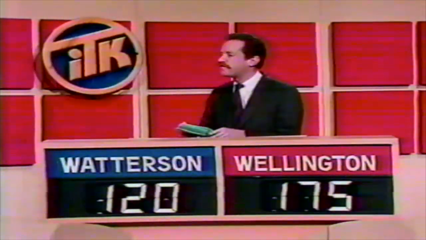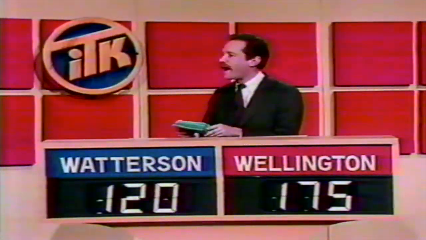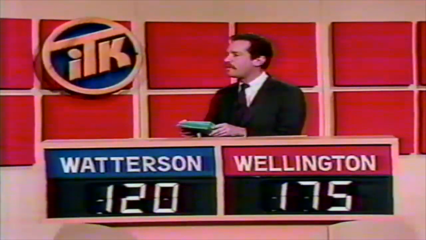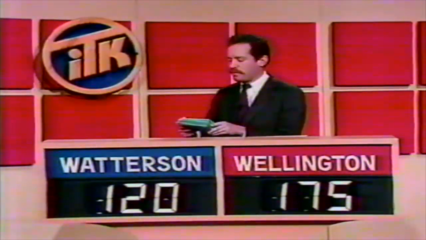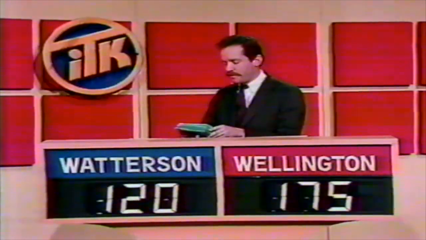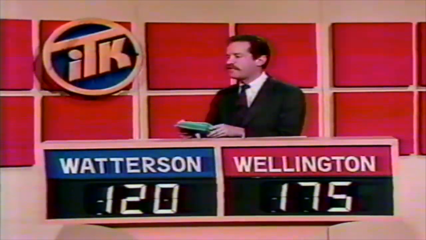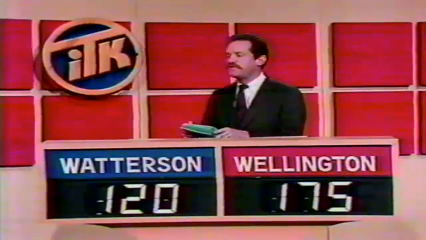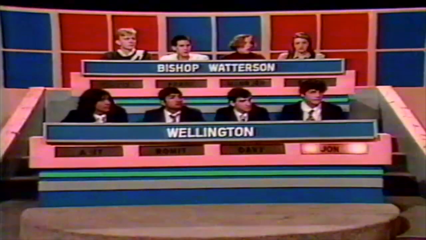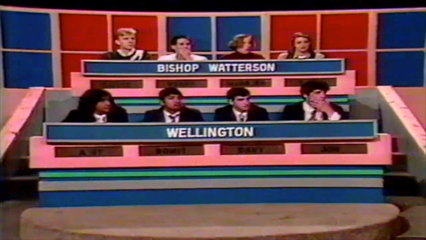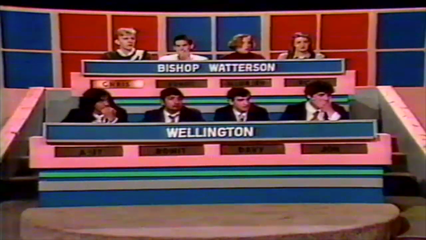Abdul Hamid II was the 34th Sultan of the Ottoman Empire. As a result of the terrible massacres that he led against rebellious Europeans, he was called Abdul the Damned and Bloody Abdul. Now, which nationality was nearly exterminated by his vicious suppressions? Wellington John. Magyars, Hungarians. Watterson Chris. Greeks. Tough question also, the Armenians.